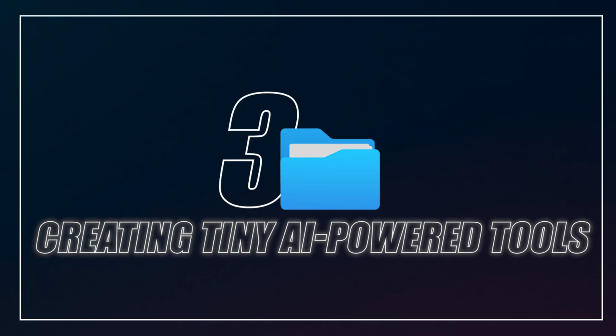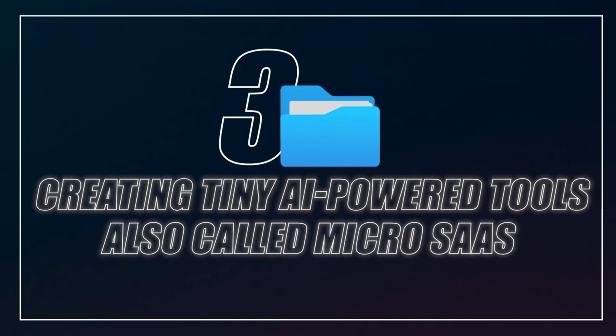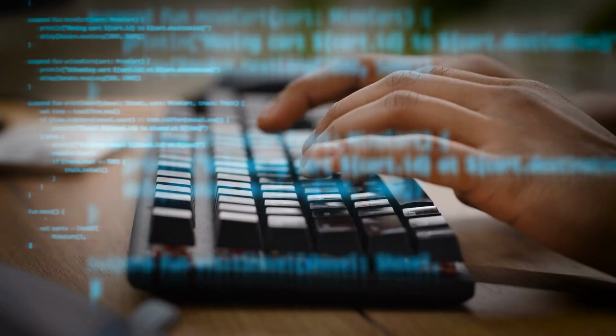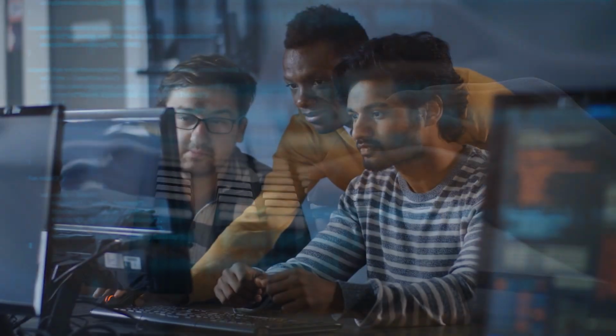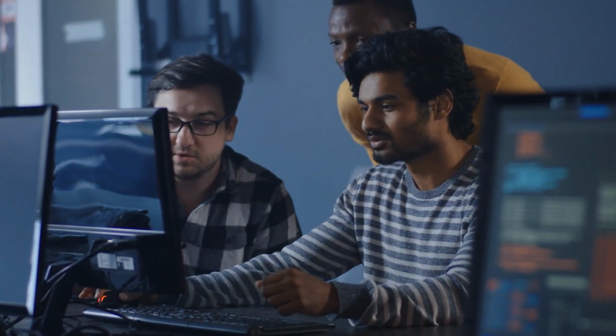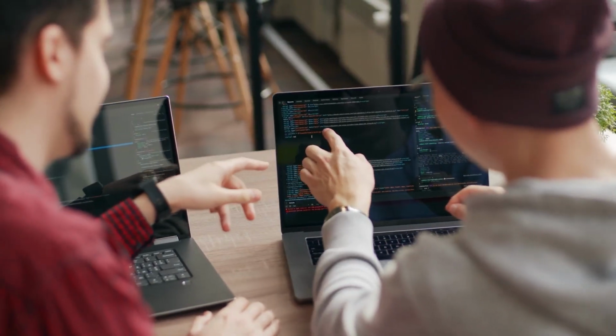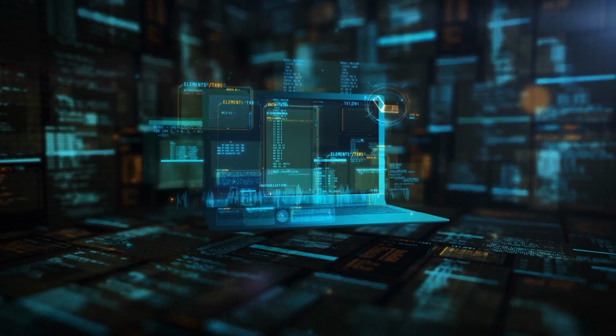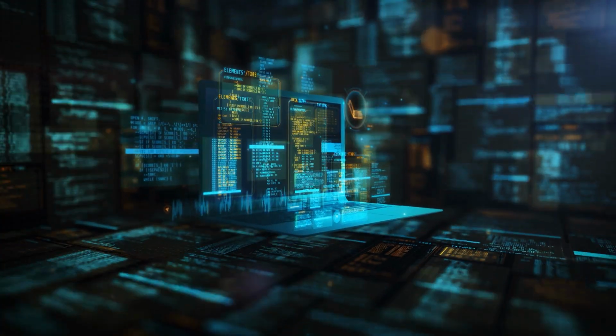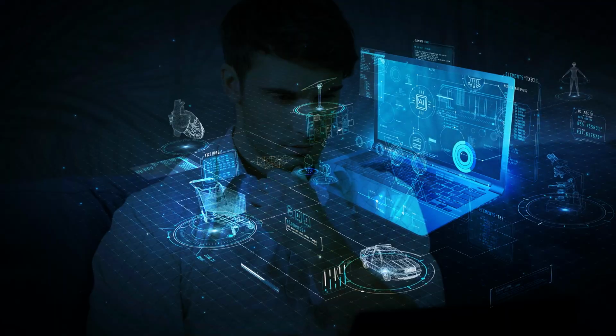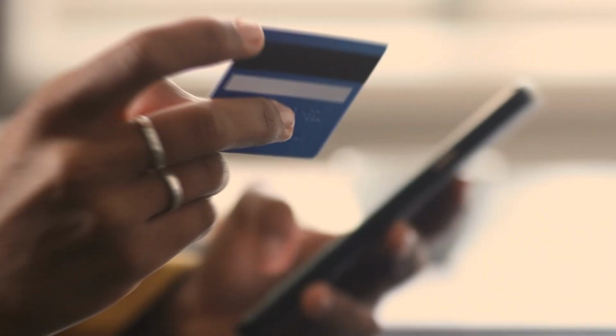Creating tiny AI-powered tools, also called micro SaaS, without writing a single line of code. For years, people assumed software required programming, big budgets, and a team. But AI and no-code platforms have changed everything. Today, you can build a simple tool that solves one specific problem for a niche audience, and people will pay monthly to use it. The secret is choosing a narrow purpose.